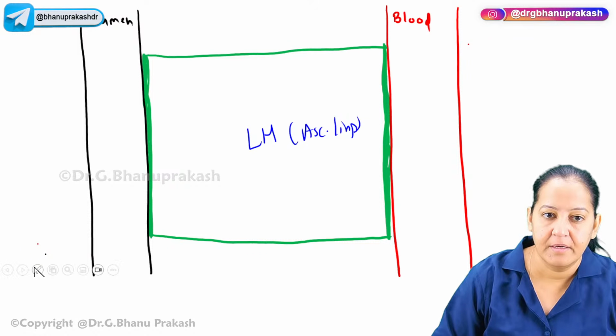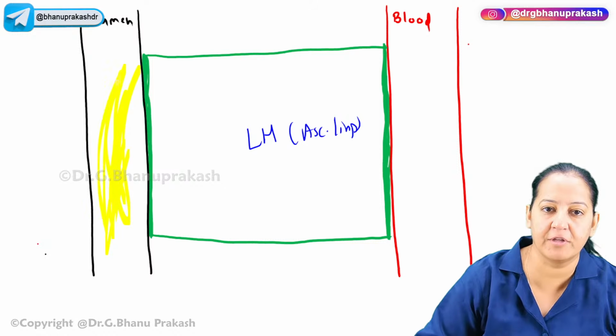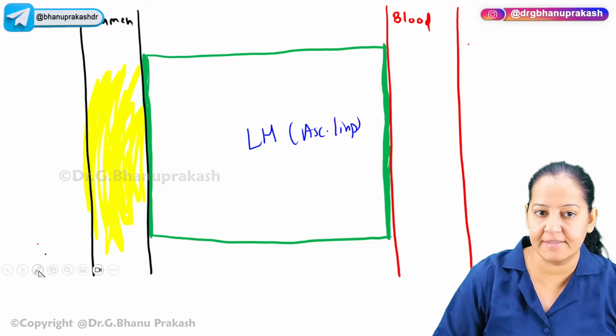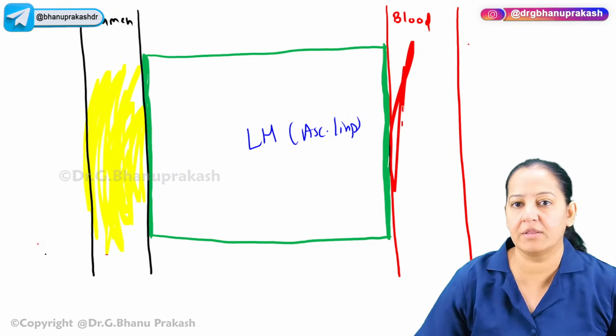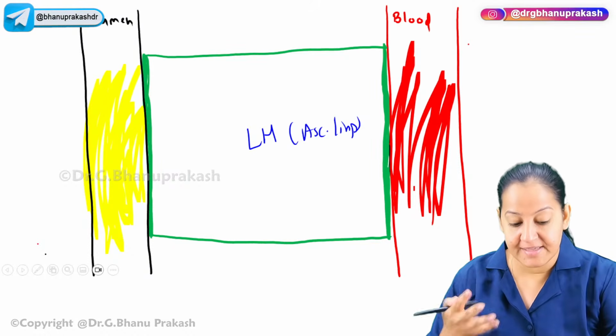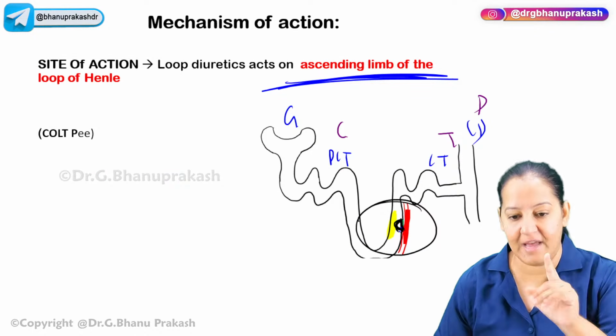Okay. So where is the urine? You can see this is all urine. I'm talking about the lumen containing the urine. So this is urine on one side of the cell, and this is the blood. You can see on the other side of the cell. And this is the cell. Which cell? Cell of loop of Henle, the ascending limb. This cell. I have zoomed this portion.